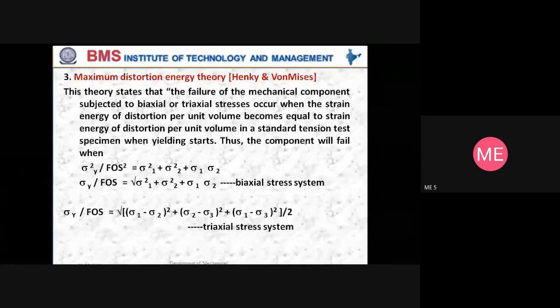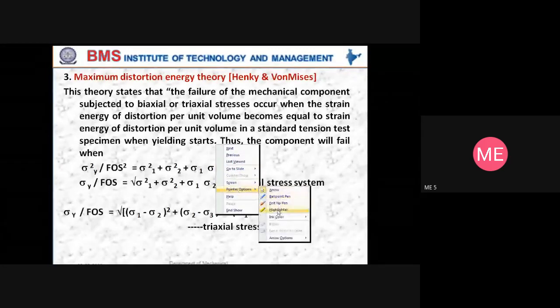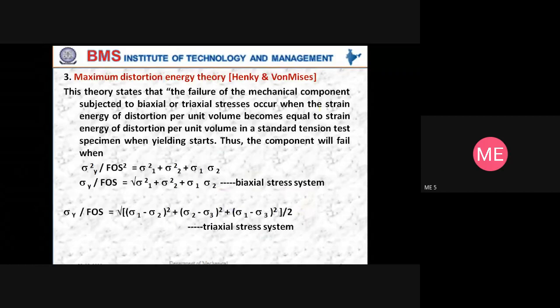So according to this theory, the failure of the mechanical component, which is subjected to biaxial or triaxial stresses, occurs when the strain energy of distortion per unit volume becomes equal to strain energy of distortion per unit volume in a standard tension test specimen when yielding starts.